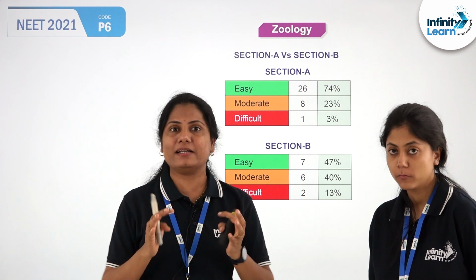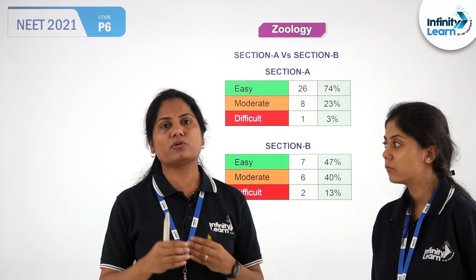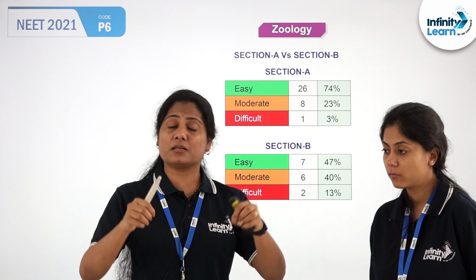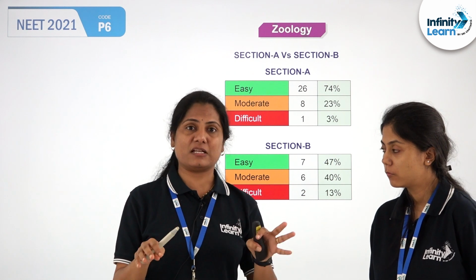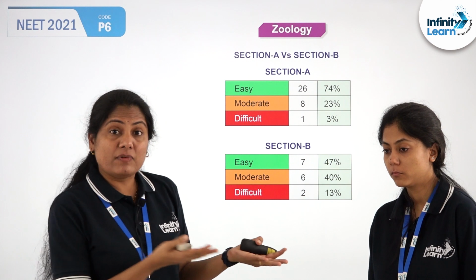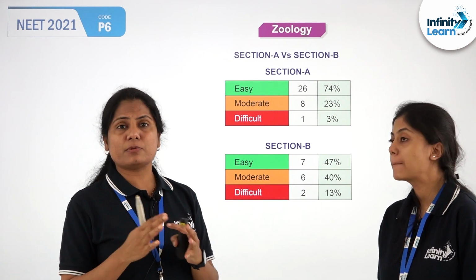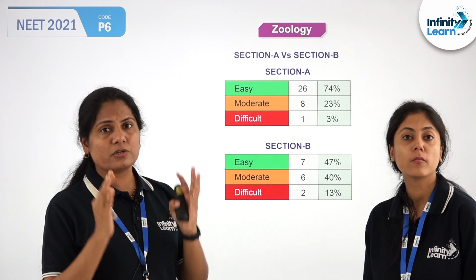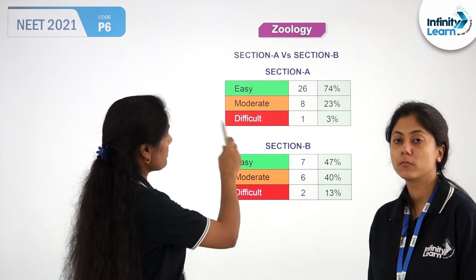It is basically randomly done, is what we understand, because there are a couple of chapters where questions are given in both the categories, botany as well as zoology, especially if you look at chapters like cell cycle and evolution, like Suchita just mentioned, right? So these are some chapters which are given in both. So going strictly by how the NEET paper has appeared, you can see from section A there are